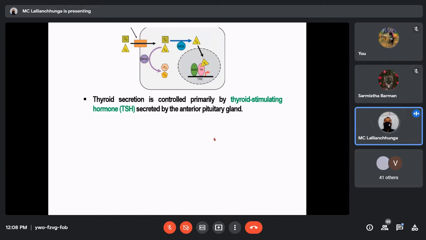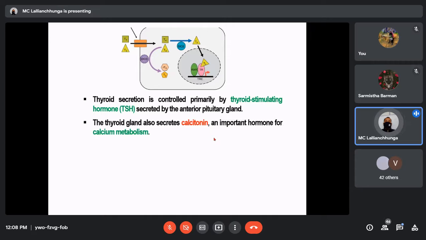As I've already told you, the secretion of T3 and T4 is controlled primarily by TSH, thyroid stimulating hormone, which is produced by the anterior pituitary gland. TSH even controls the growth of the thyroid gland, and the synthesis and secretion of T3 and T4.